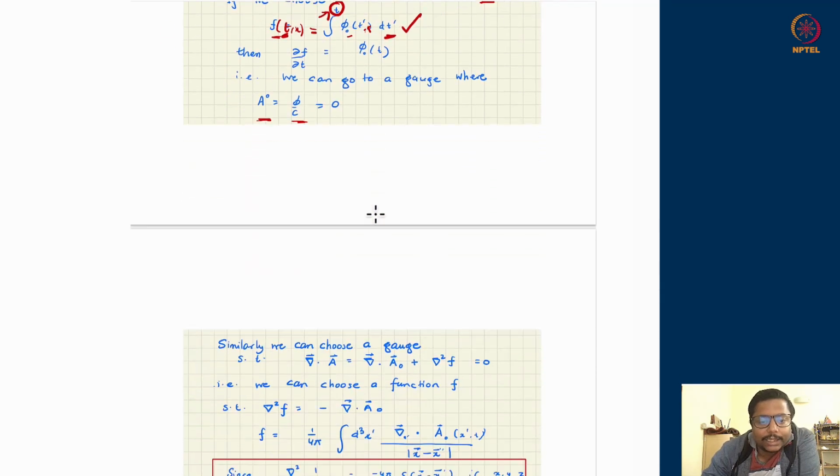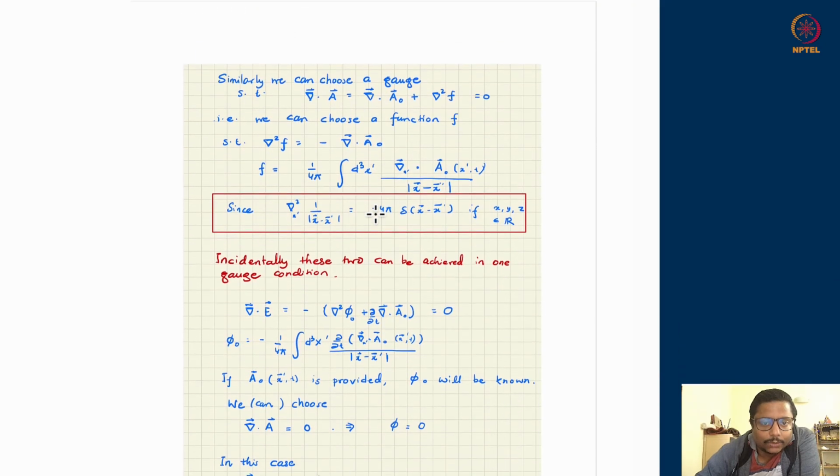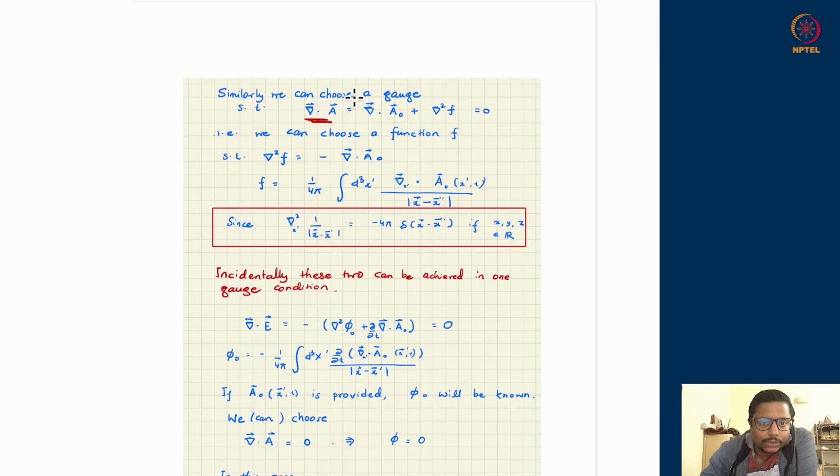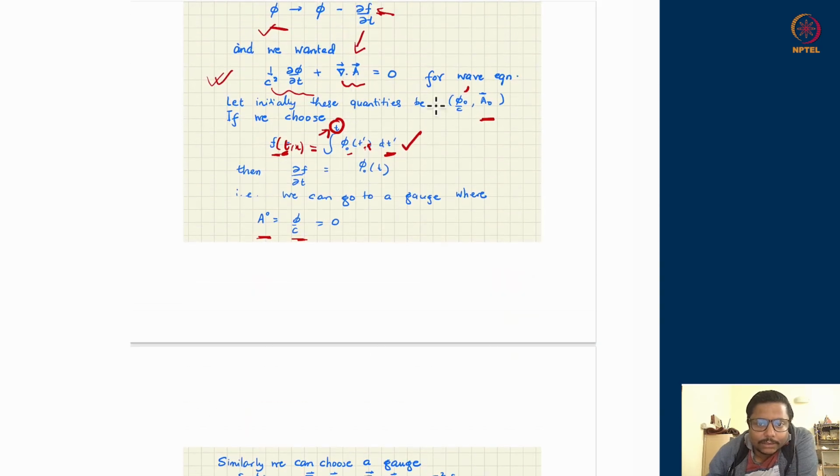Now separately, I could have done the other way as well. I could have chosen another gauge where I killed off the second term. That means divergence of A initially would have been something. Let us say when I chose, my initial starting split up was phi naught and A naught. So there was no guarantee that divergence of A naught is 0. It could be anything, so non-zero number.